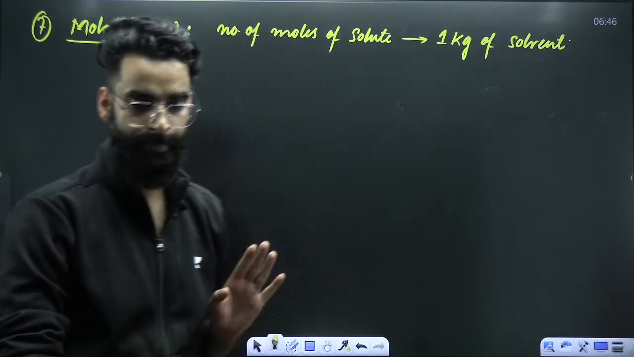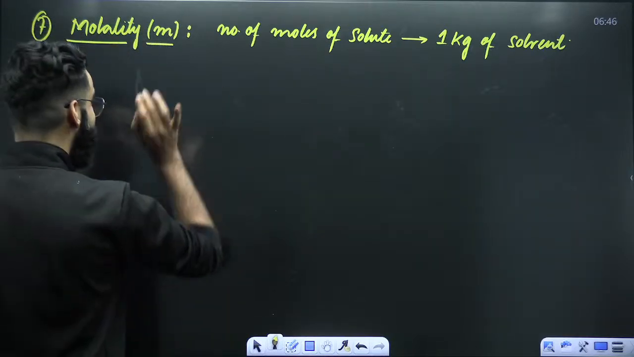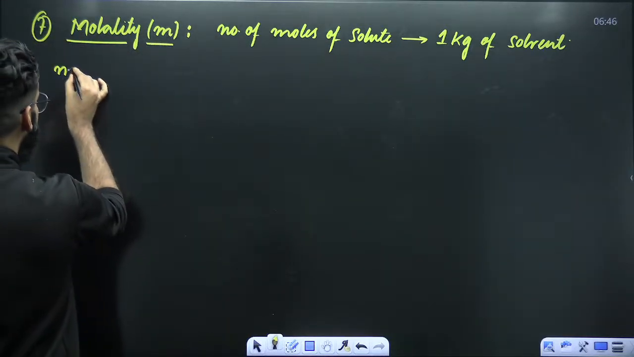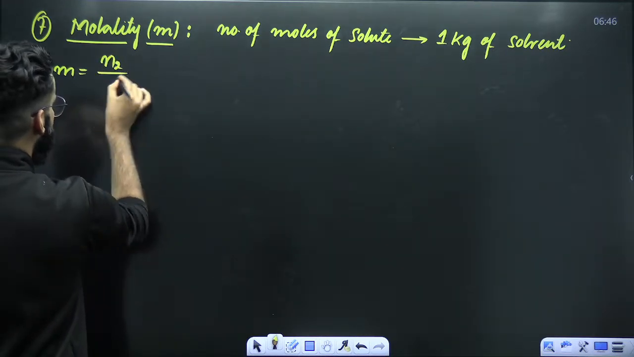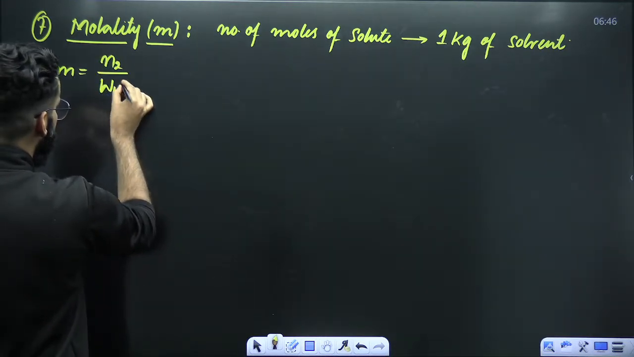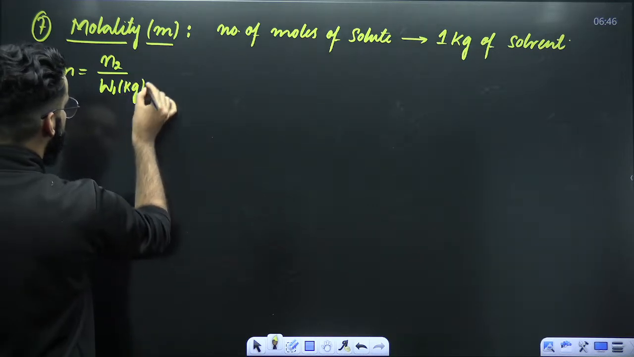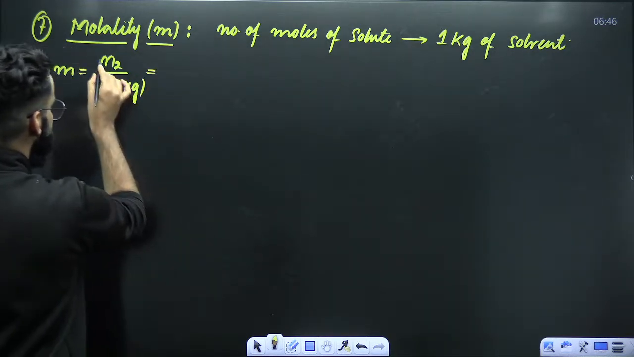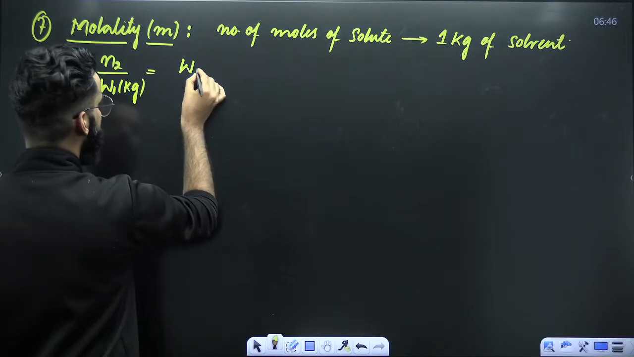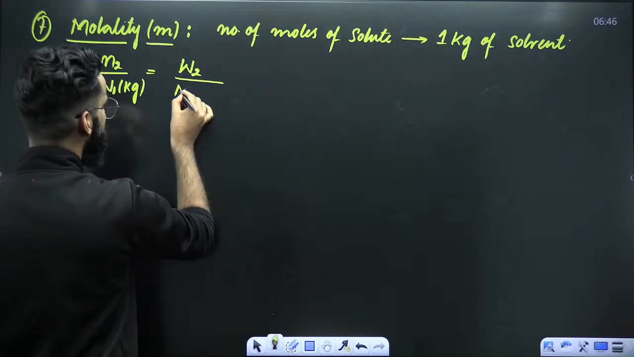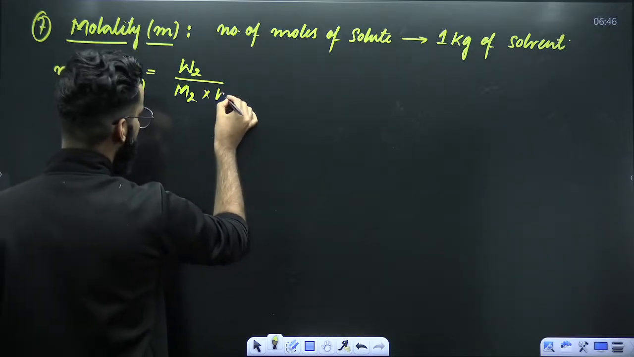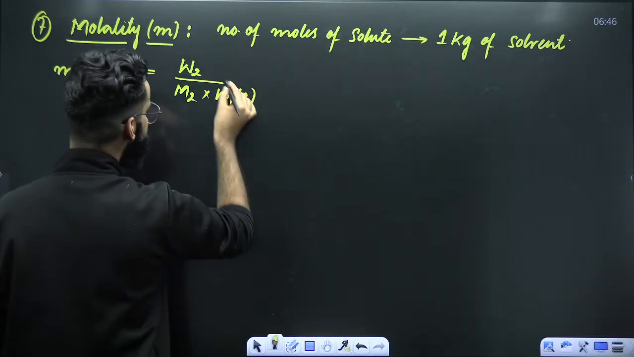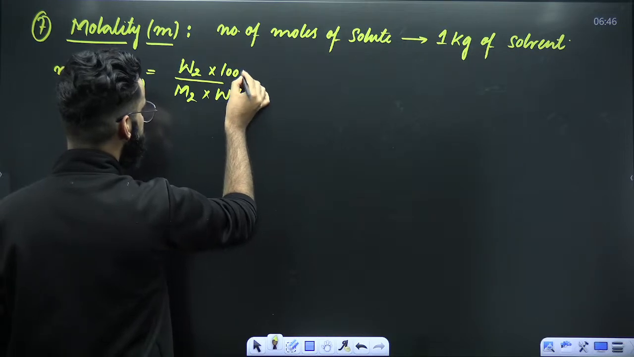As simple as that. Now, results of molality are pretty important. So do remember, molality is equal to number of moles of solute divided by mass of solvent in kilograms. This is the first result. Second result, number of moles of solute can be written as mass of solute divided by molar mass of solute, divided by mass of solvent in kg. If I write mass of solvent in grams, then I have to multiply with 1000 over here.